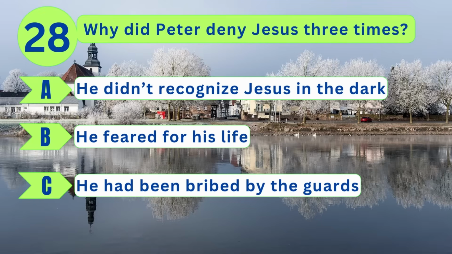Question 28. Why did Peter deny Jesus 3 times? A. He didn't recognize Jesus in the dark. B. He feared for his life. Or C. He had been bribed by the guards.